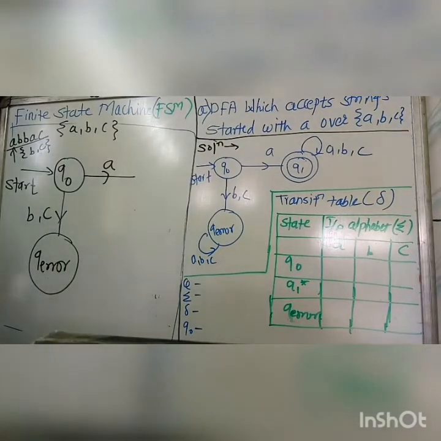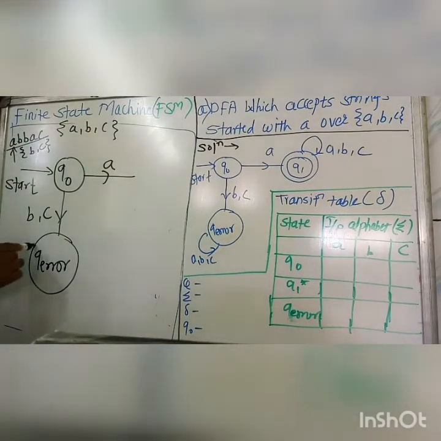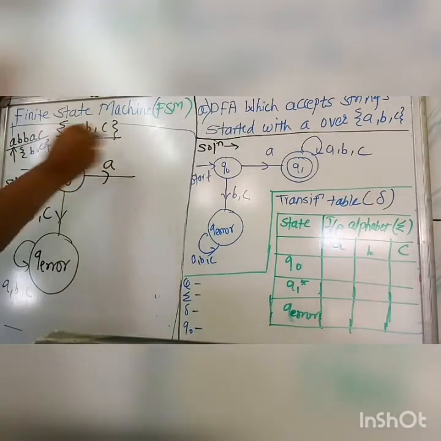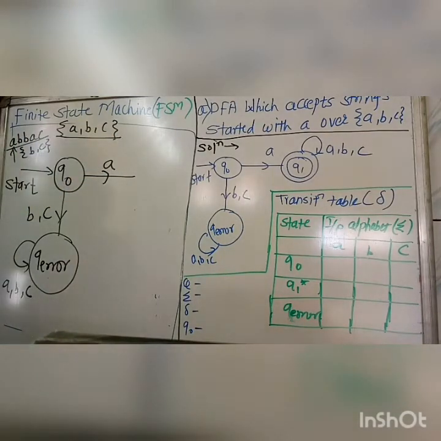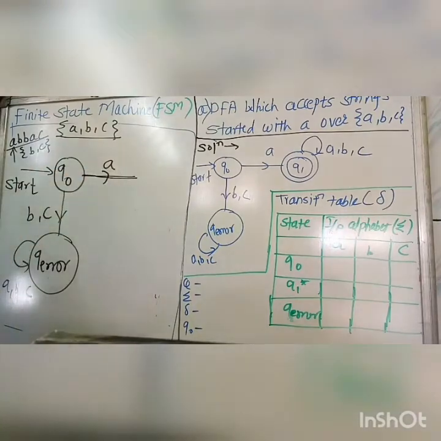As the mechanism behind DFA is that for each state, you perform every alphabet transition. Means for each and every state, you have to develop a transition for each and every alphabet, means for A, B and C. As we have designed, if a string starts with A, it will enter our system.